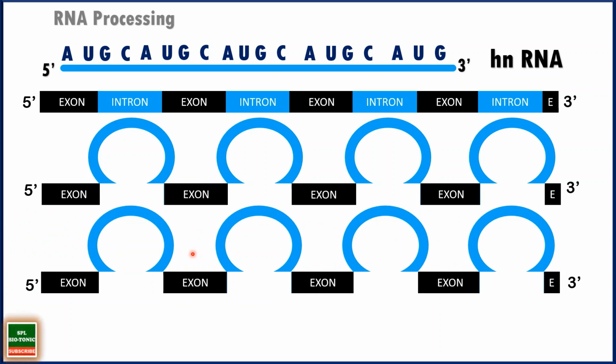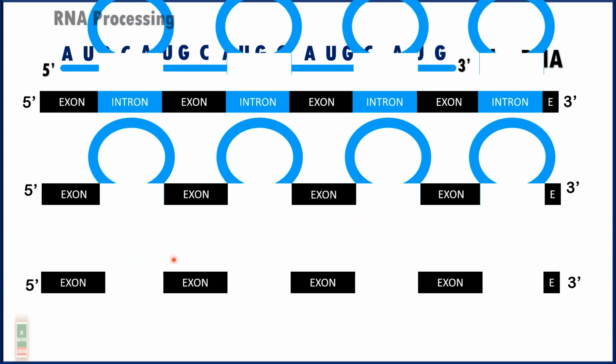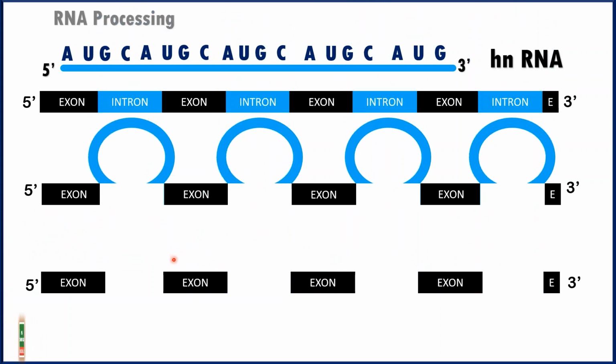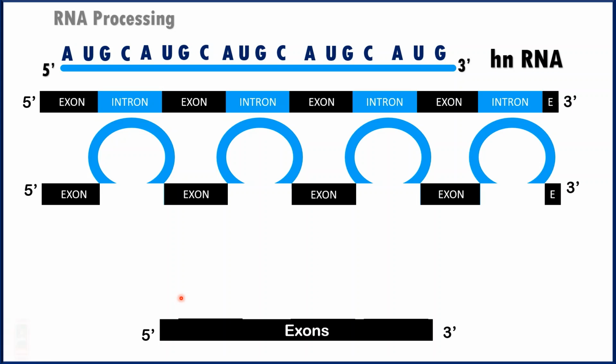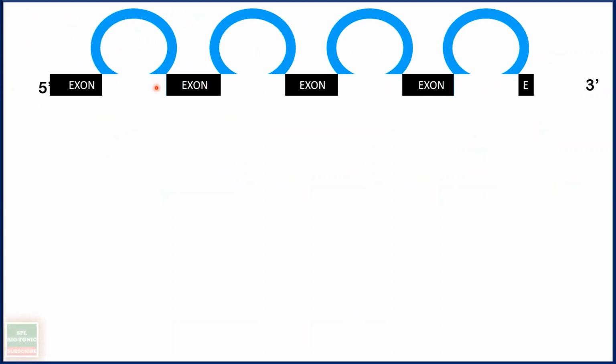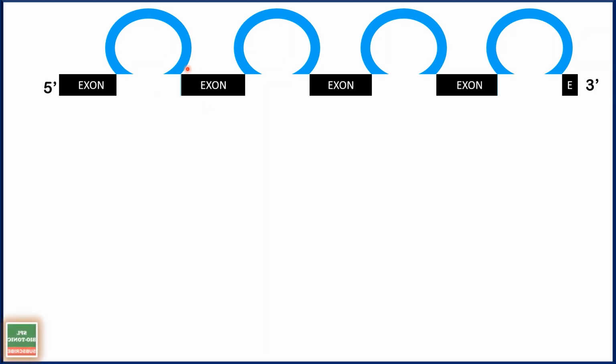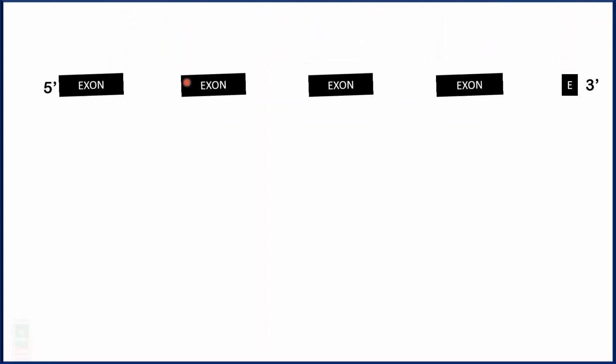Here you can see these introns are spliced out, or removed, and these exons are now joined. So this is now called the mature RNA. There are still some processes, but what is happening here is that the introns are removed and the exons are joined. So this is one part of RNA processing. So what is happening during RNA processing? The introns are removed and exons are joined.